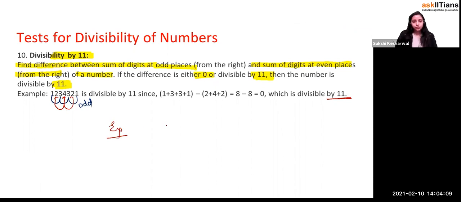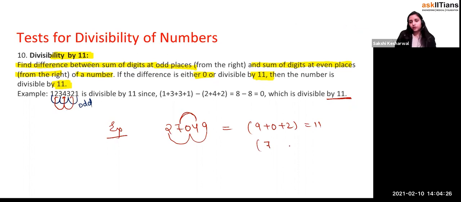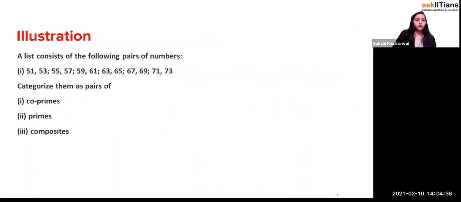Okay, it says 27049, right? So I'll just mark the places 1 and 2. Let's take the even places first. So it will be what? 9 plus 0 plus 2 is how much, beta? 11, right? Now let's take the odd places, right? So it will be what? 7 plus 4 is equal to what? 11. So 11 minus 11 is equal to 0. So yes, it's divisible, right? The difference has to be 0 or a multiple of 11, right?